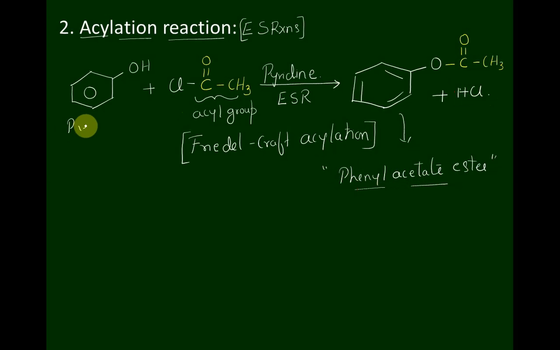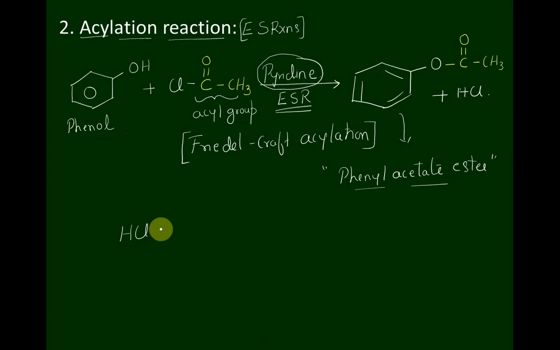Phenol is made to react with acetyl chloride. It undergoes an electrophilic substitution reaction in presence of pyridine to form phenyl acetate ester.